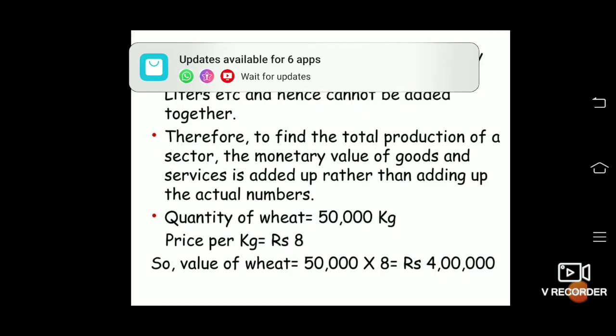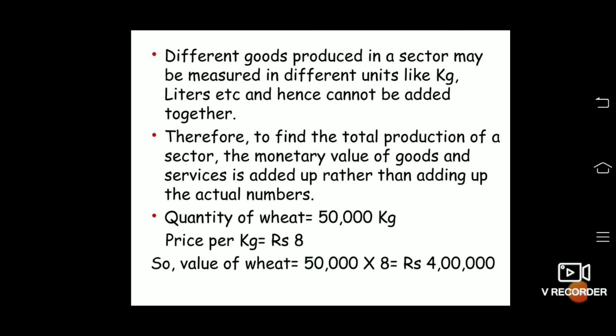And different goods produced in a sector may be measured in different units. How do we measure the different goods produced in different sectors? What are the different units we will use, like kgs and liters, but they cannot be added together. But how can we add?